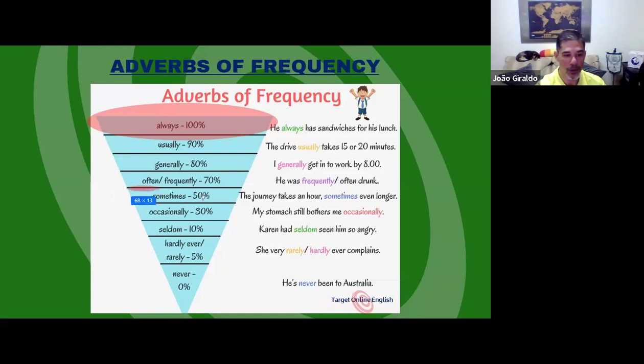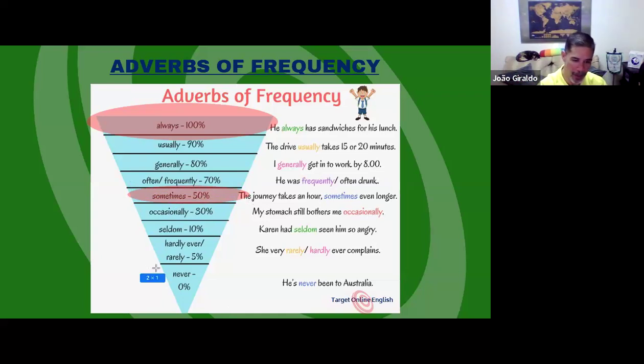After, you use sometimes. Sometimes is another good parameter, another good indication. 50% of the times. I sometimes visit my parents in Sao Paulo. So sometimes, okay? Not frequently, not always, sometimes. All right, is another parameter.